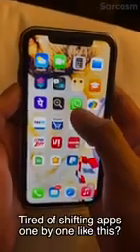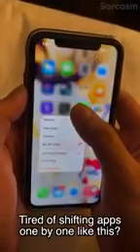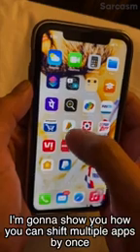Tired of shifting apps one by one like this? I'm gonna show you how you can shift multiple apps at once.